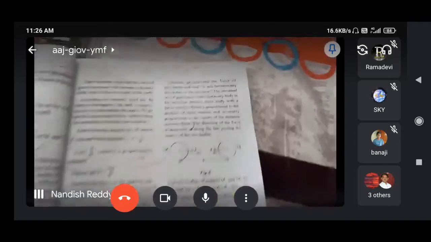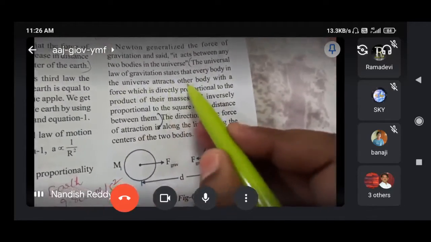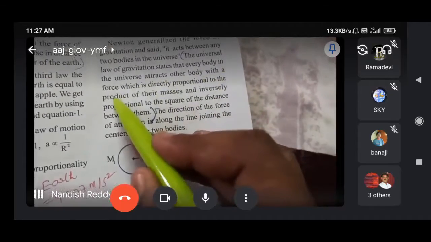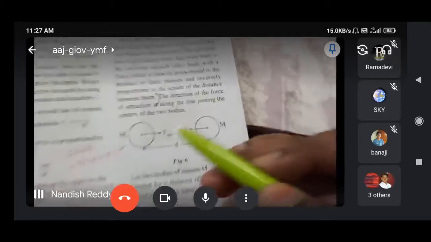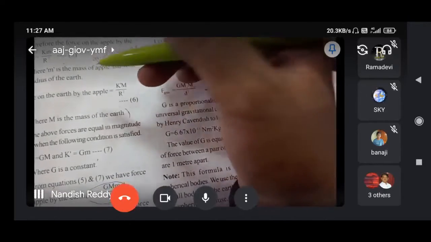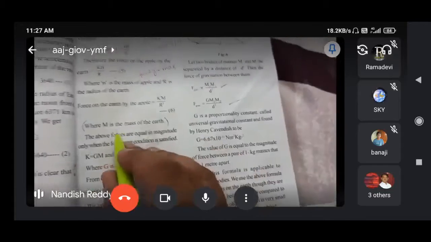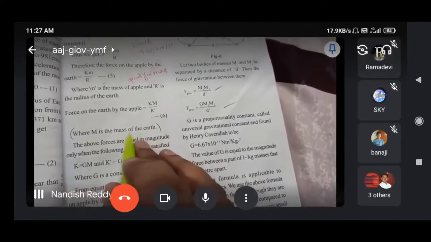The universal law of gravitation states that every body in the universe attracts other body with a force which is directly proportional to the product of their masses. Here what we are taking? Mass of apple and mass of earth. M is the mass of earth. Previously it was the moon, but now M is the mass of the earth.